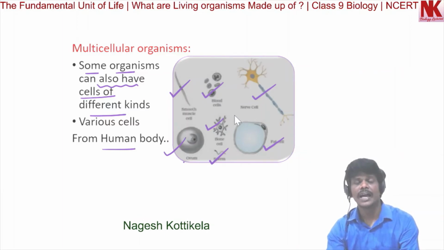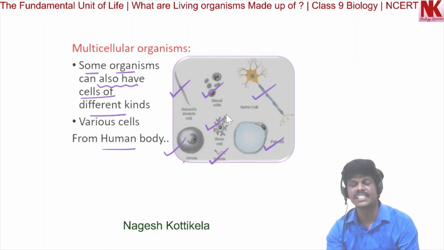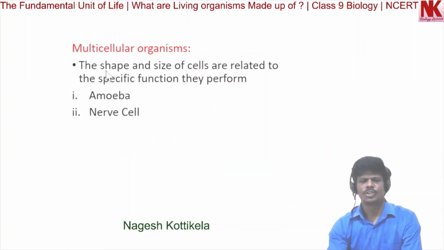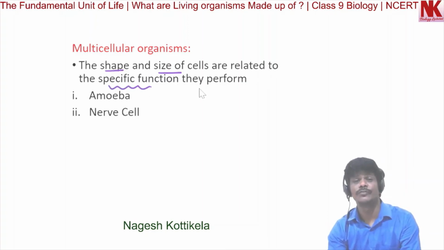So an organism can have cells of different kinds, and different shapes and sizes of these cells are related to their function in that particular organism. The shape and size of cells are related to the specific function that they perform. If we take an example here, amoeba does not have a definite shape.